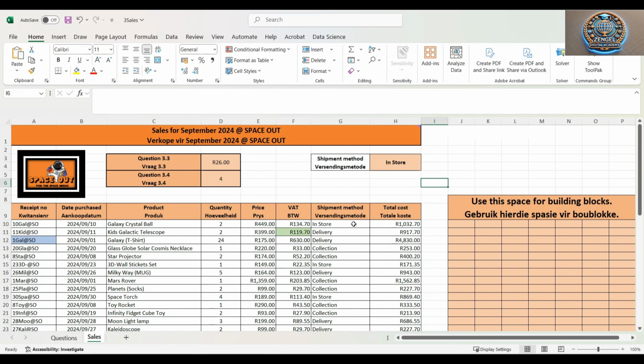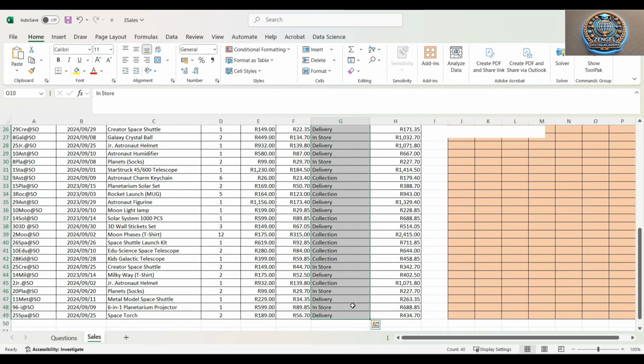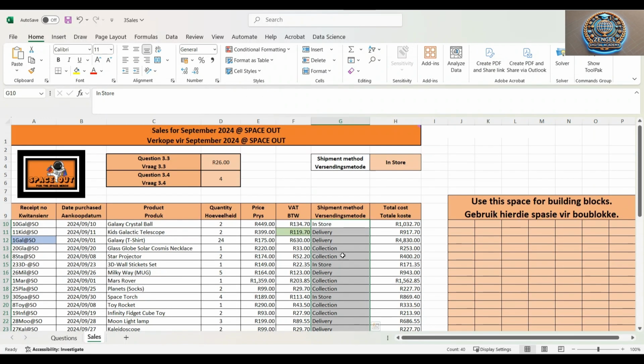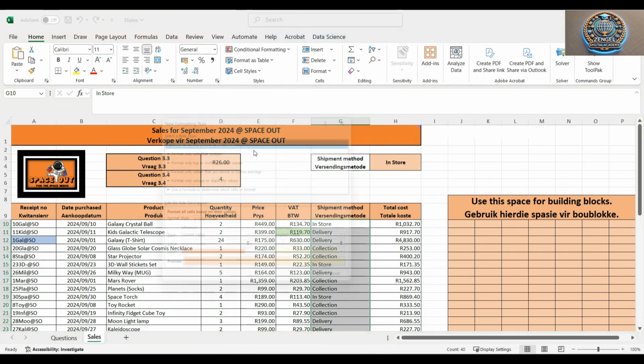So what this actually means in simple English, as you saw here, there's 3 selections, and whenever I have a certain selection there, I want any cell that has the same text to be highlighted in yellow. So to do that, we need to do conditional formatting. So once we have selected our cells, we are now going to go on to format, conditional formatting, and apply a new rule.